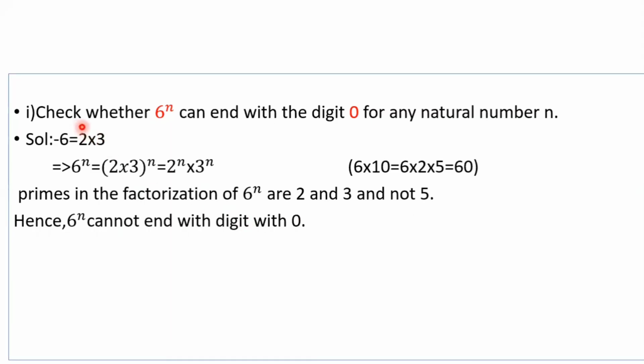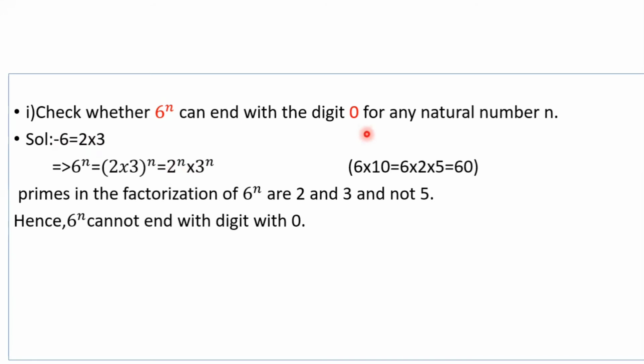Next one, check whether 6 power n can end with the digit 0 for any natural number n. Here, 6 is a composite number. After writing it as the product of primes, 2 into 3, and applying the nth power, 6 power n equals 2 into 3 whole power n, that equals 2 power n into 3 power n.